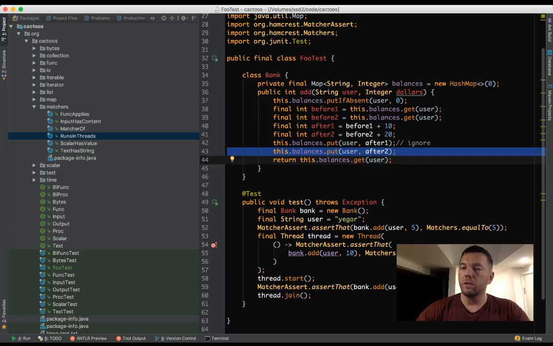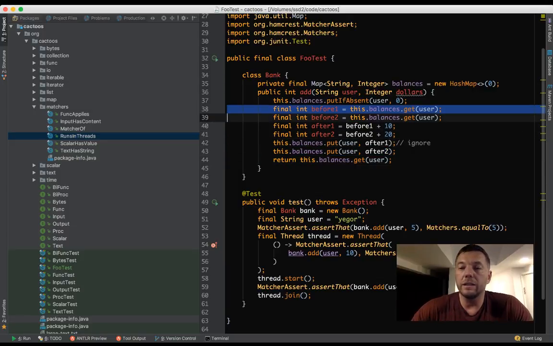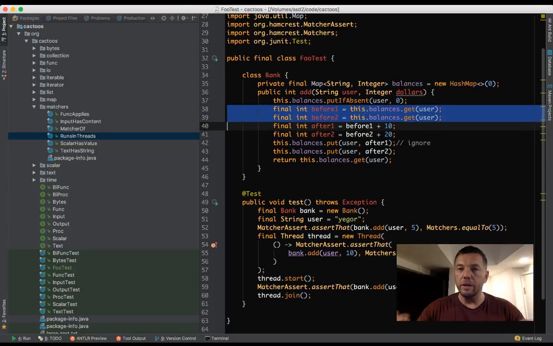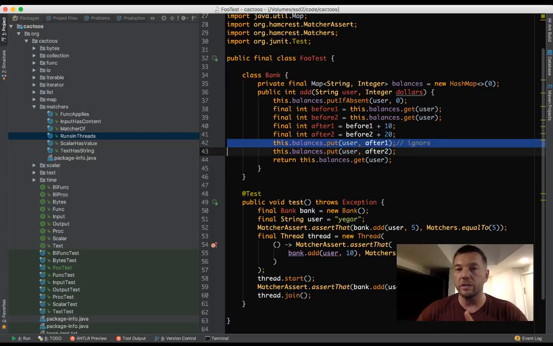The first thread will get the number. The second thread will get exactly the same number. If the balance was 5 before, then they both will get number 5. Then they both will increment it by different numbers, by 10 or by 20. So the first thread will get 15, the second one will get 25. And then they will both try to save their results to the storage. The first one will save 15, the second one will override it with 25. So we're going to lose the result of the calculation of one of them. We don't know which one, first thread, second thread. We may lose the result.